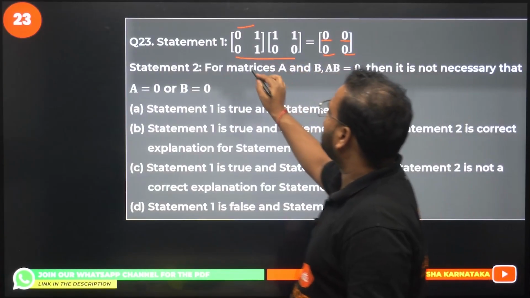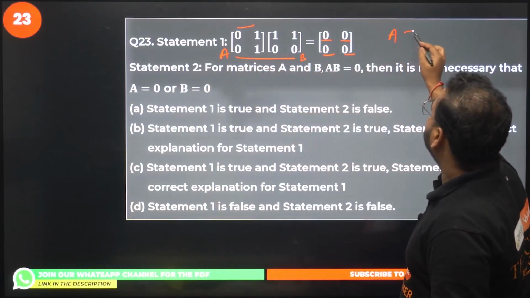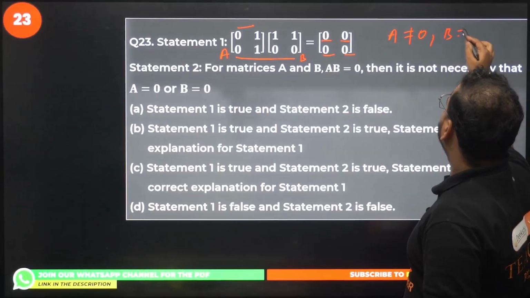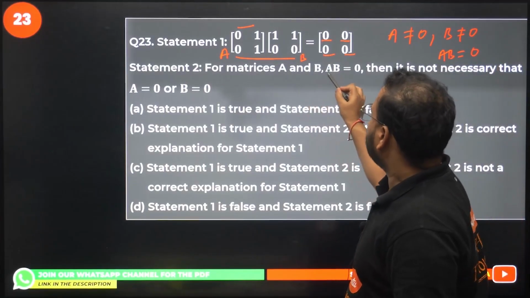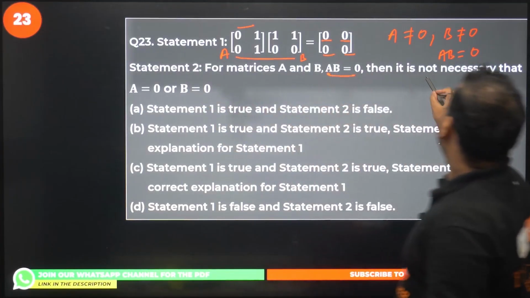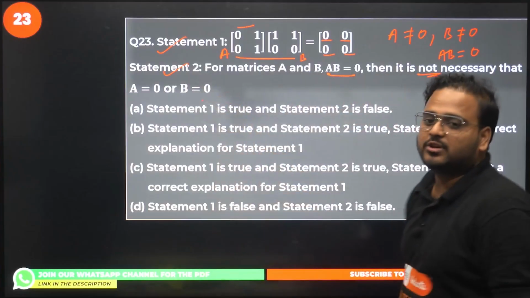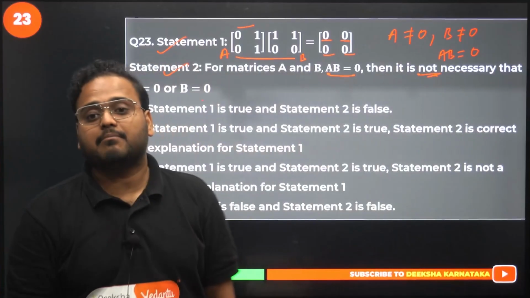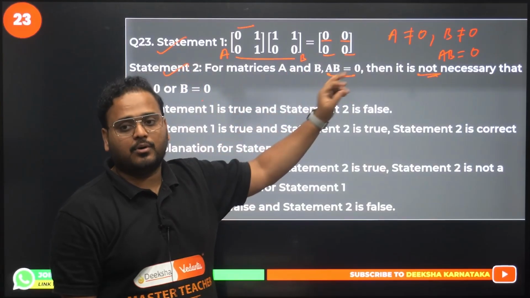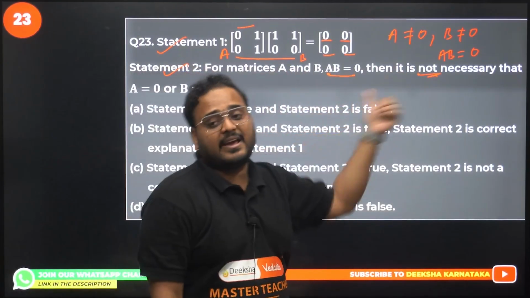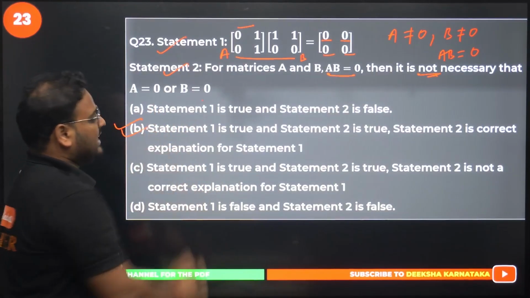Check here. If I call this matrix A, this will be matrix B. What am I getting? A matrix is not 0, B matrix is not 0, but AB matrix is 0. Same thing is given here. AB is 0, but not necessarily that A and B are also 0. So both of these are true, and 2 actually explains statement number 1. Same thing they are saying, right? For matrices A and B, AB product is 0, but not necessarily that A and B are 0. So both are true and explain correctly.